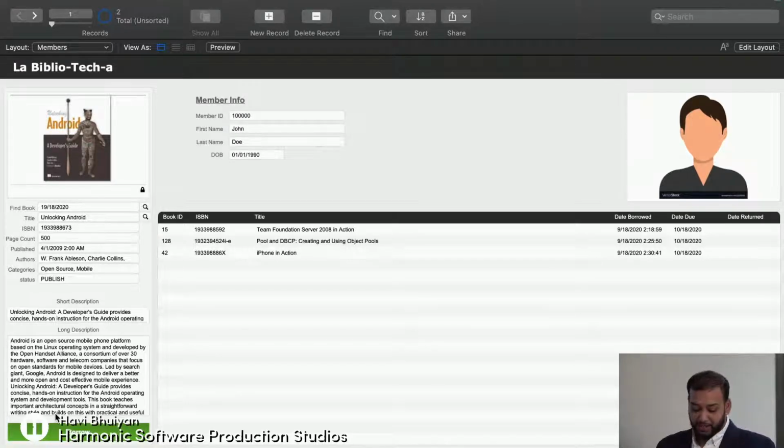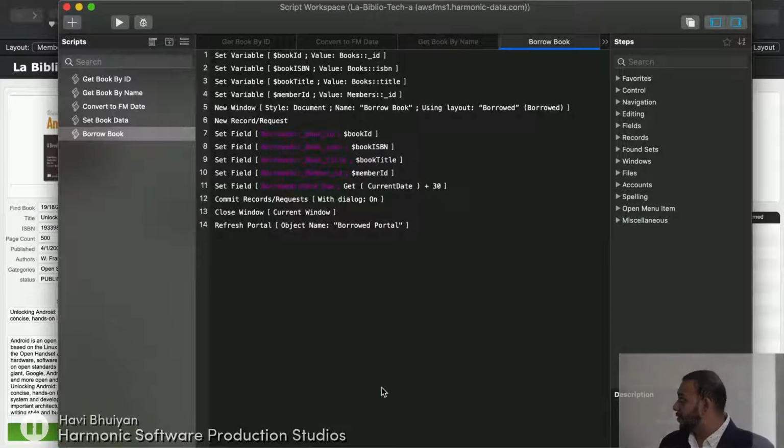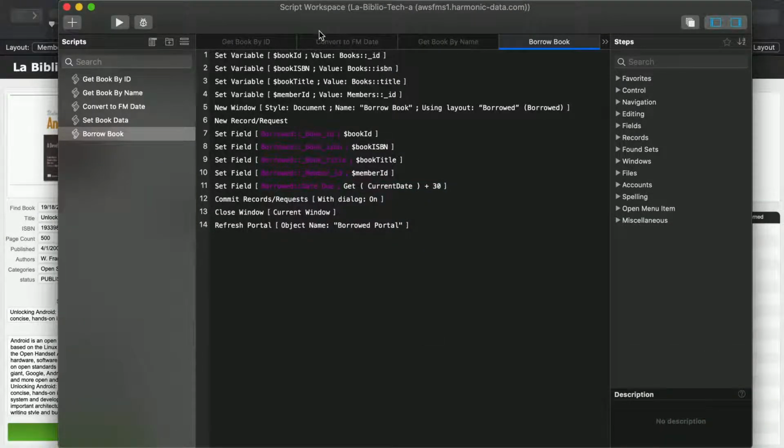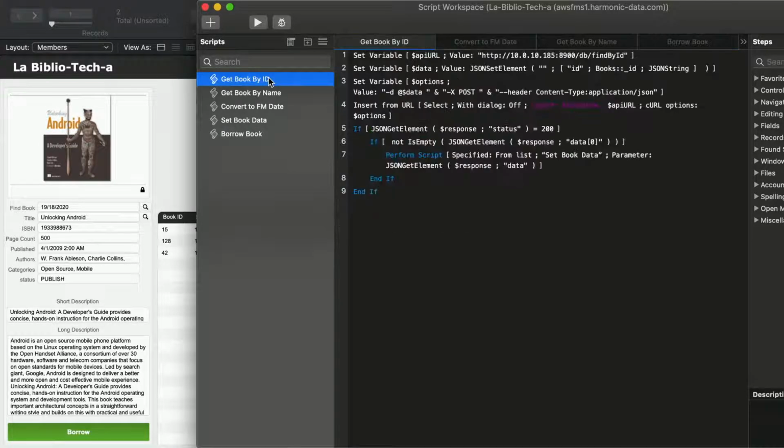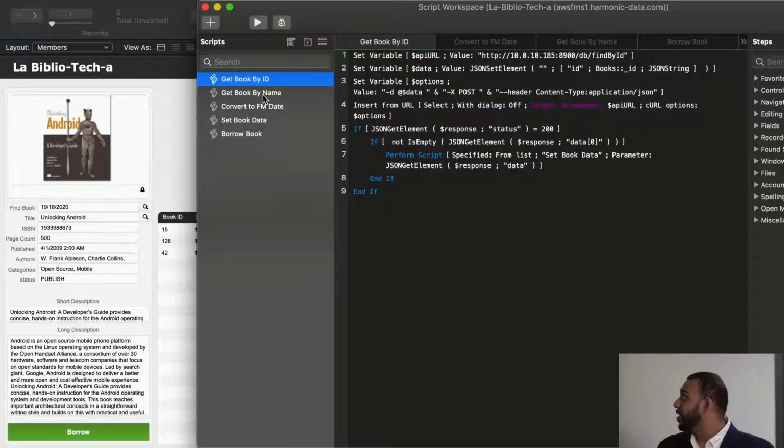So under the hood, what's happening here, let's take a look at the scripts that power this baby up. So you'll notice on the left-hand side, there are these two searchable fields. The first one is for the book ID, and the second one is for the book name. So we have two scripts that'll help us get a book by ID or get a book by name. What they do essentially is they take in your book name from this global field or your book ID from this global field, and they insert it into a curl request that we're sending off to one of our web services.